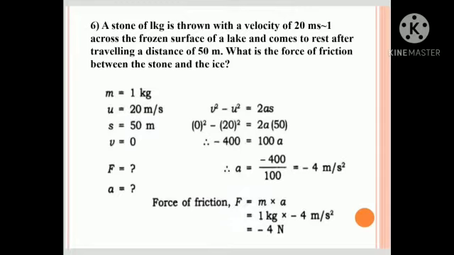V square minus U square equals 2AS. 0 square minus 20 square equals 2A into 50. So minus 400 equals 100A. A equals minus 4 meter per second square. Force of friction F equals mass into acceleration. So 1 into minus 4 meter per second square. That is, force of friction equals minus 4 Newton.